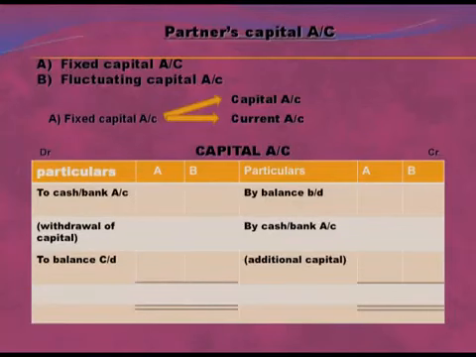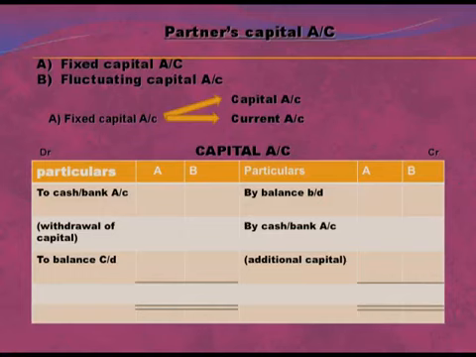Now let us come to the format of capital account. You can see under capital account there are two sides, debit and credit. On the credit side we will write by balance brought down, that is the opening capital. Secondly, by cash / bank account, that is additional capital. If some partner brings additional capital, then we write this capital on the credit side because it will result in increase in the capital account of the partner. So we will put this entry on the credit side.